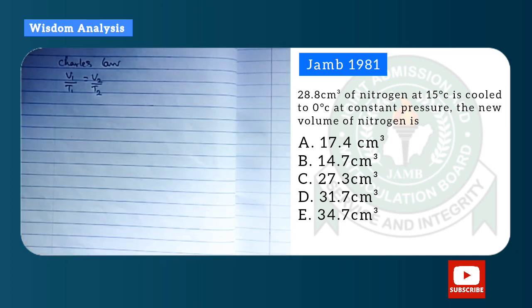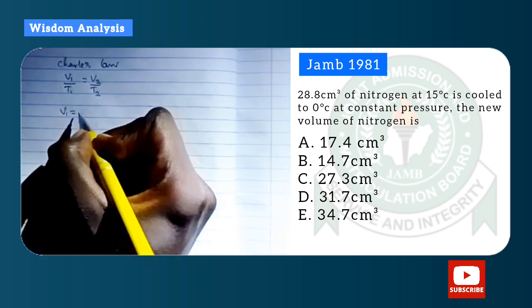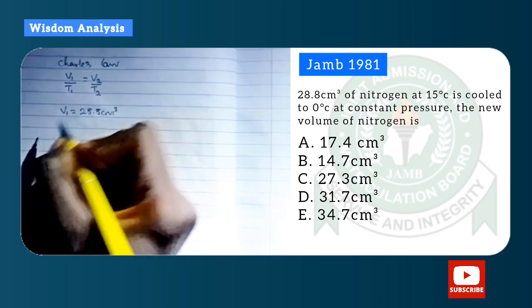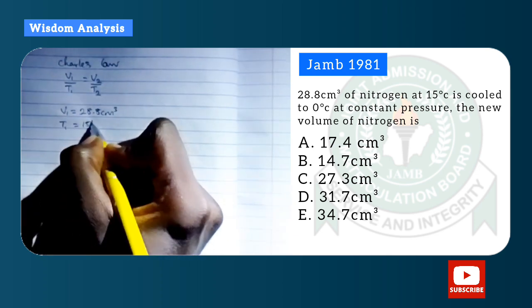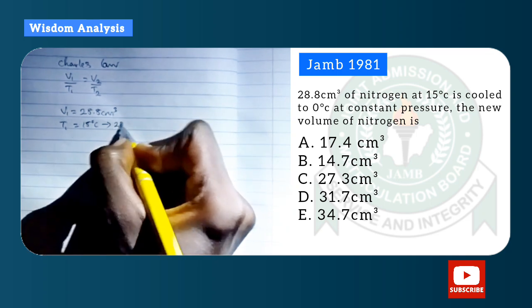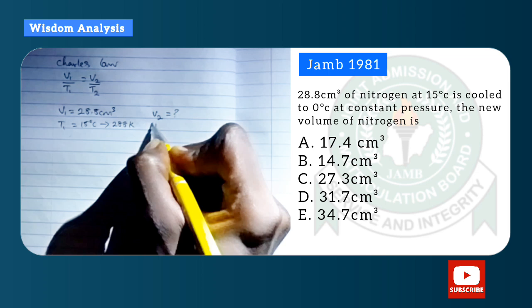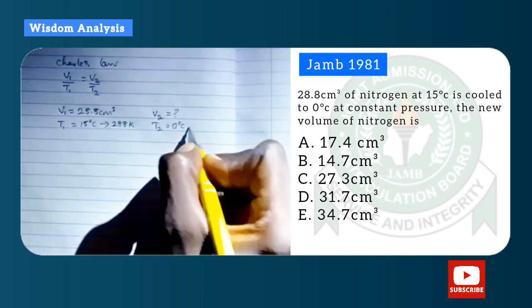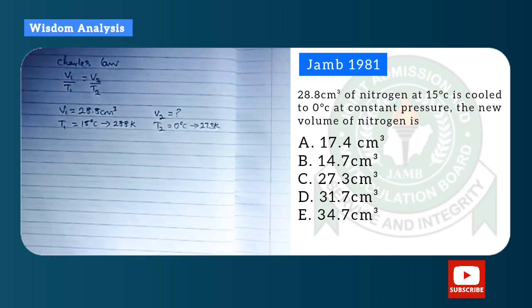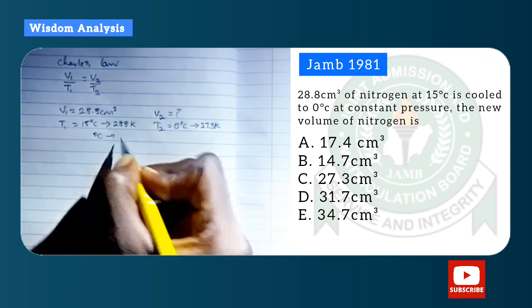Please, you can pause the video to check the question before checking the solution. First you write out the formula. V1 is 28.8 centimeter cube, T1 is 18 degrees Celsius, which I convert to Kelvin. V2 is not known. T2 is 0 degrees Celsius, converted to Kelvin, which will be 273 Kelvin.